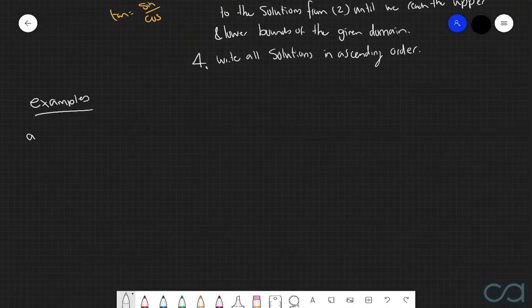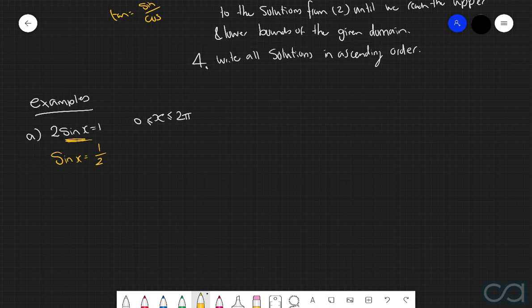So the first example that we're going to have a look at is for the equation of 2 sine of x is equal to 1, and for this particular equation, we only want to solve for x being between 0 and 2 pi. And so the first thing that we're going to do here is get this sine of x all by itself. To do that, we can just divide both sides by 2. So now we have sine of x is equal to 1 over 2.